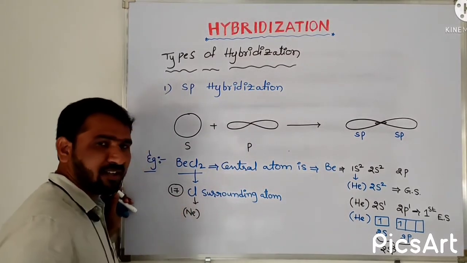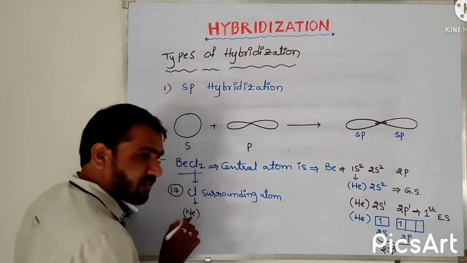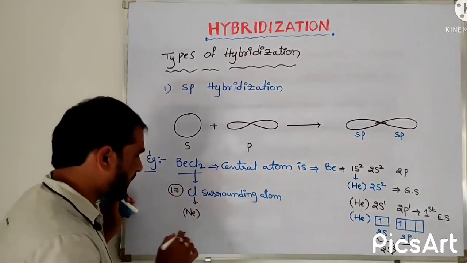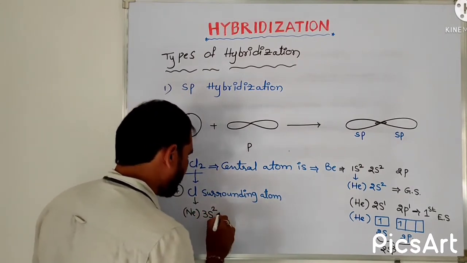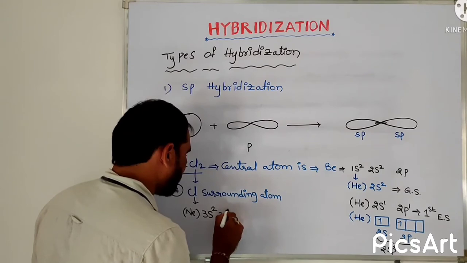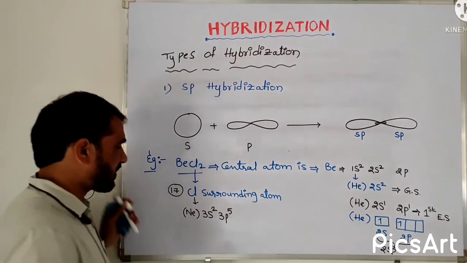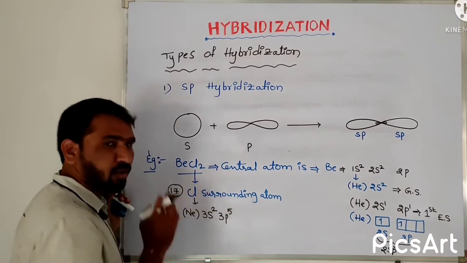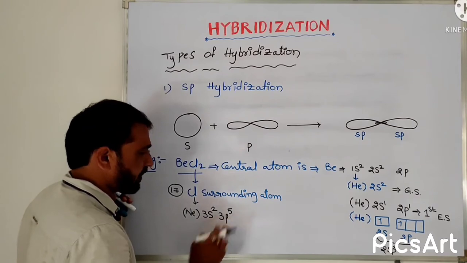The remaining, how many are there? 7. Those 7 electrons we will fill after 1s2, 2s2, 2p6, then 3s will come, that has 2 electrons. After that 3p will come, that has 5 electrons. Like this, a total of 17 electrons are there in the compressed electronic configuration of chlorine. That is neon of 3s2, 3p5.